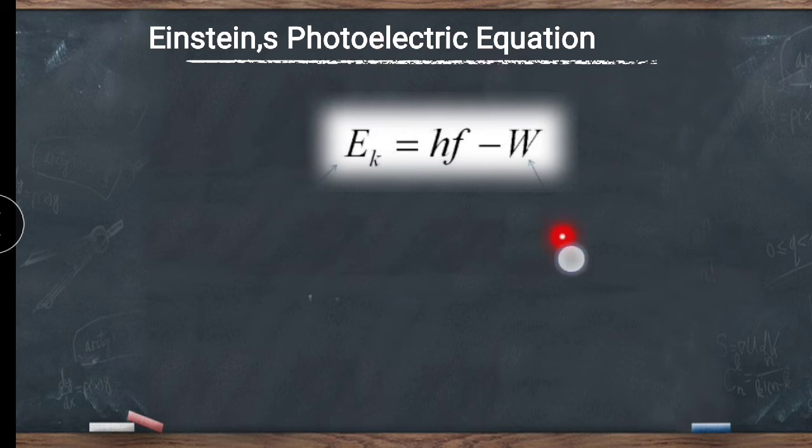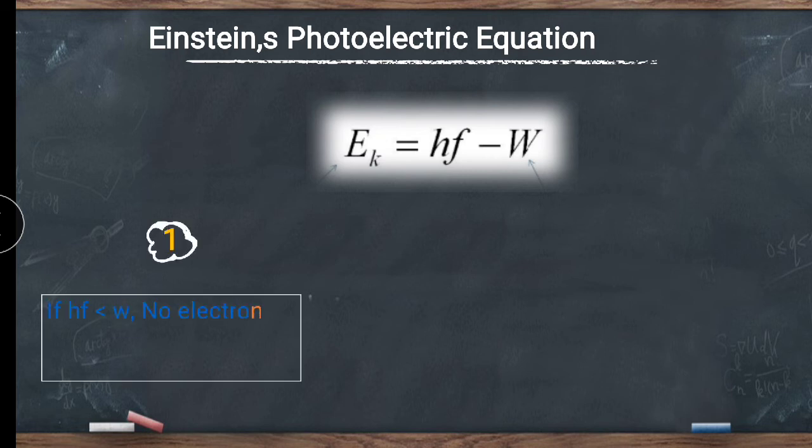On the basis of this Einstein photoelectric equation, we can state three conditions of liberation of electrons. Which are those conditions? The first condition is hf is less than W. That means if the value of W is more than hf, then in that case electrons are not emitted. That means in the first case ejection of electrons is not possible. If the ejection of electrons is not possible, that means the photoelectric effect is not possible.